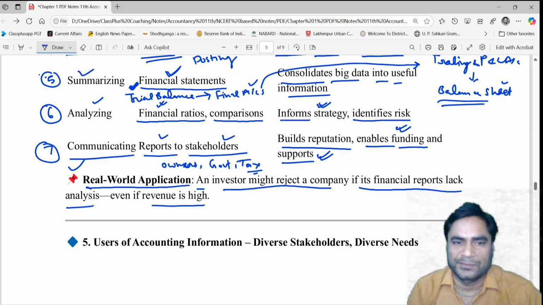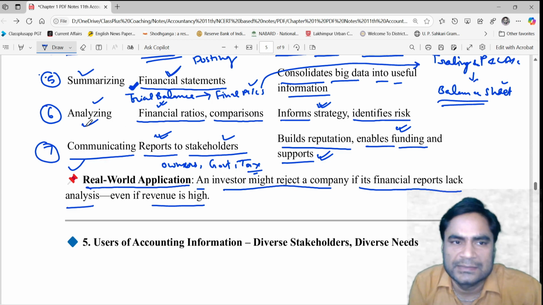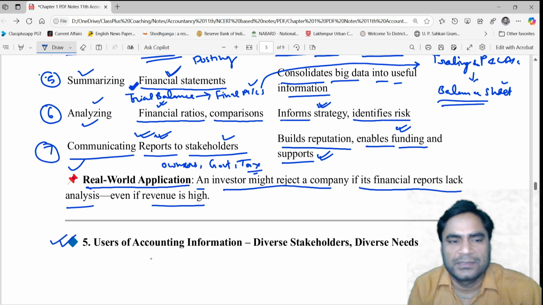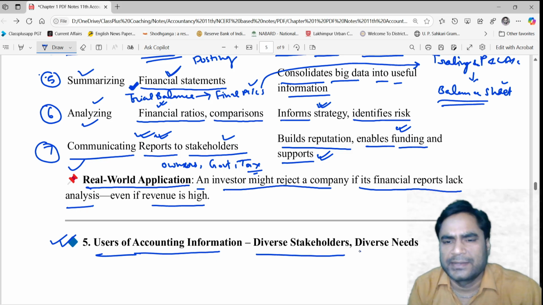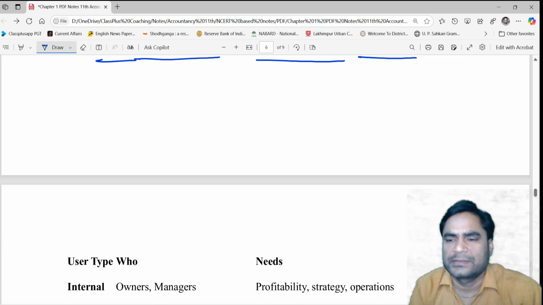than we considered. So this analysis is used while preparing the reports to be sent to the stakeholders. Okay, so the analysis is very important because the analysis is shown in the reports sent to the stakeholders, right? So the topic: users of accounting. There are diverse stakeholders and they have diverse needs, different needs.